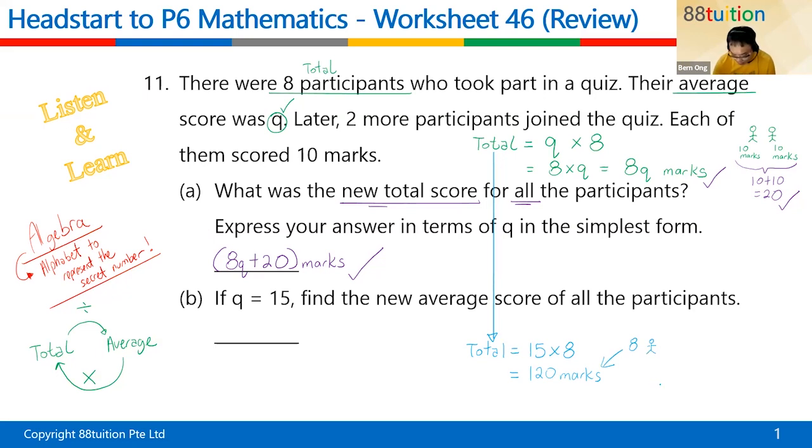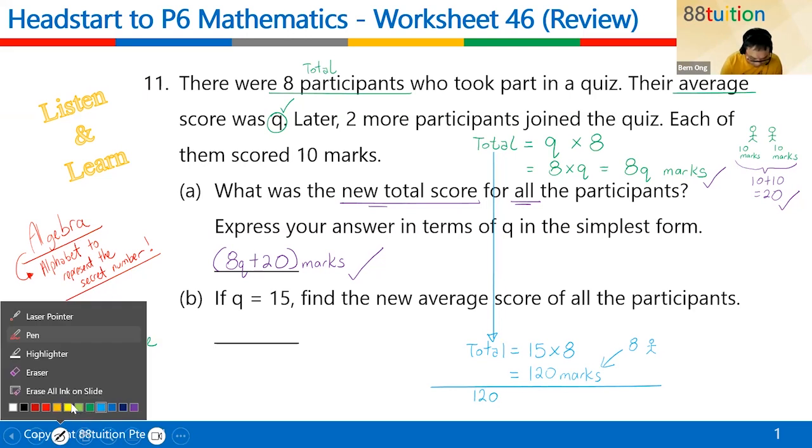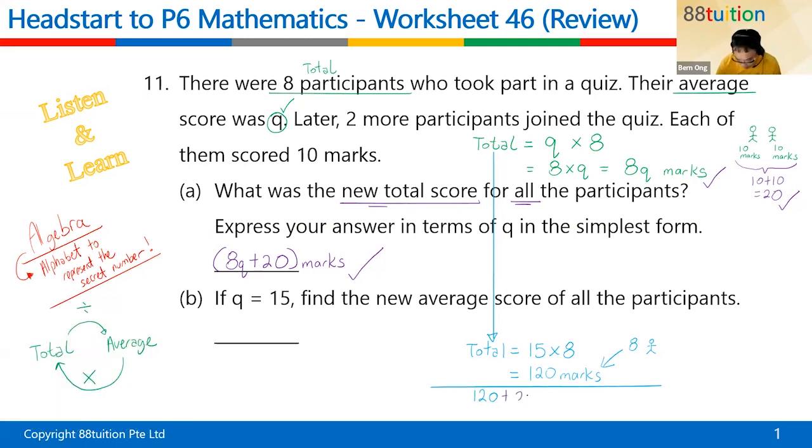Then the total score will be what? 120 plus the 20. Remember, you plus the 20 because 2 additional people came in. So the total score will be 140. So this 140 marks consists of how many people? It consists of 10 people now. What's the question looking for? Find the new average score for all the participants.